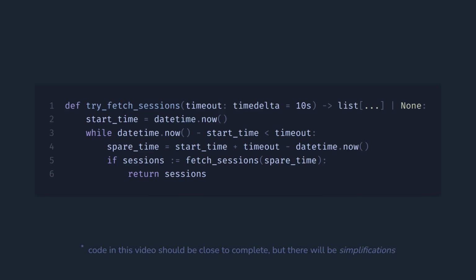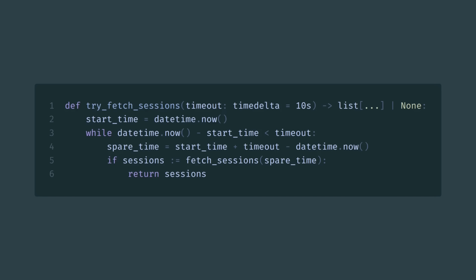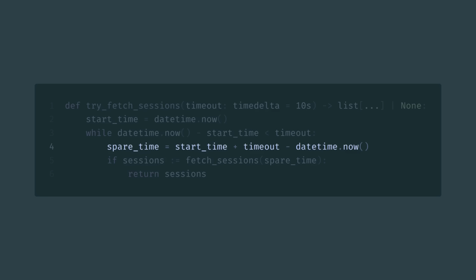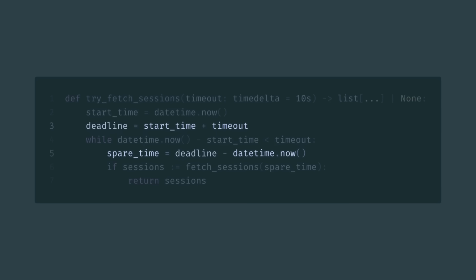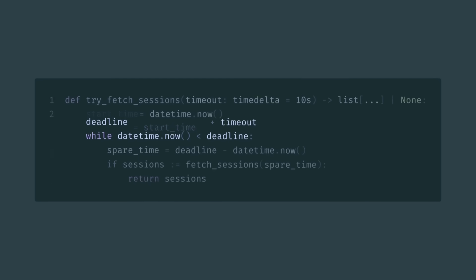But let's do a little side quest before we continue with important stuff. Did you notice that this start time plus timeout doesn't change between loop iterations? So we can calculate it once and call it deadline. Another thing is that in the loop condition, we can move that start time term, so it's actually also our deadline. And now it replaces start time completely.